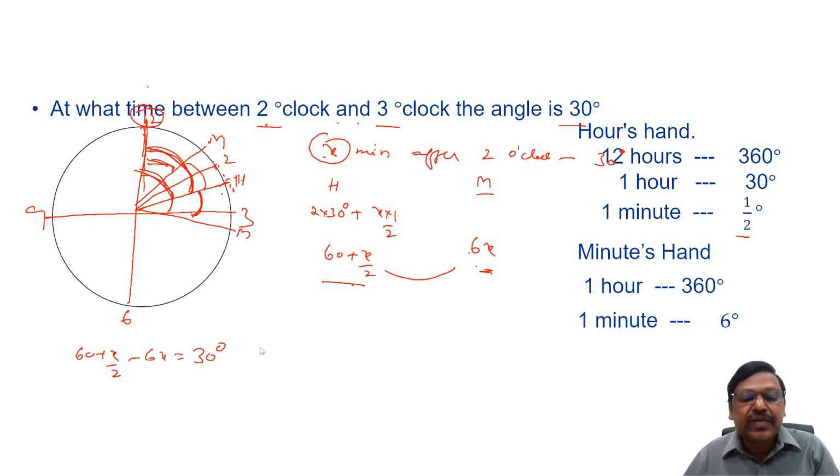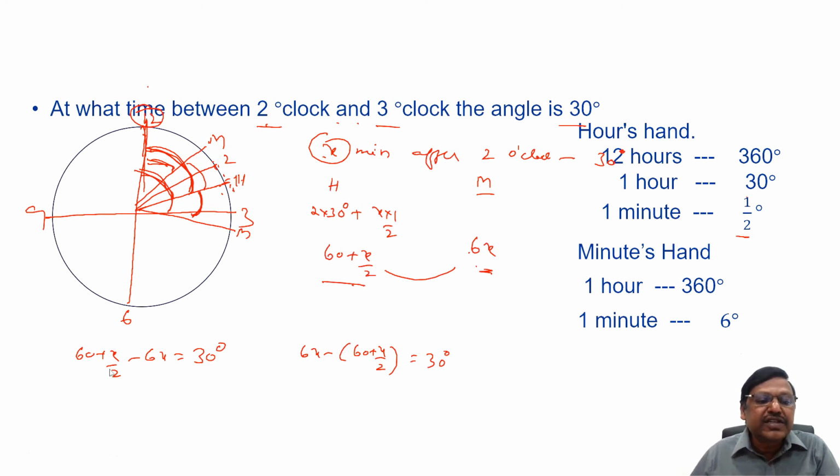So that is the reason the second case will be 6x minus 60 plus x by 2 equals 30 degrees. Let's try and simplify this. x by 2 minus 11x... 6x will be minus 11x by 2 equals minus 30, minus minus gets cancelled. x is 60 by 11 or 5 by 11.